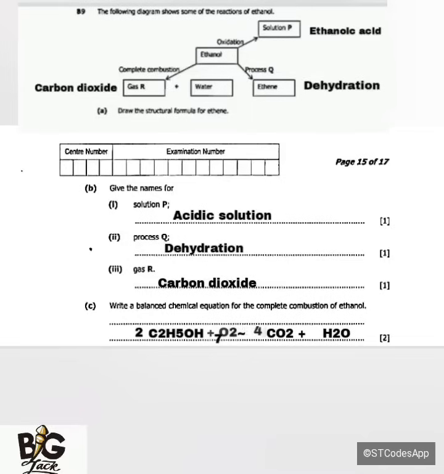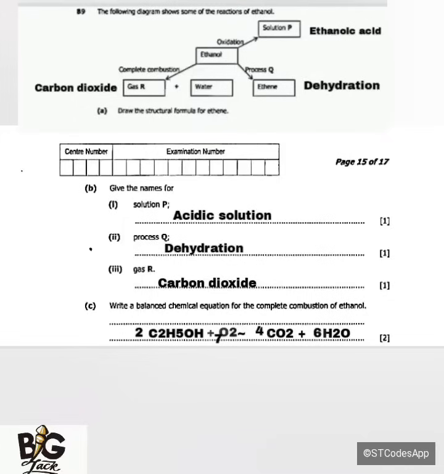As you can see, on the reagents we have 4 carbon atoms and on the products also 4 carbon atoms. For hydrogen, on the reagents 2 multiplied by 5 gives 10, plus 2 multiplied by 1 gives 2, so we have 12 hydrogens, and on the products 12 also.